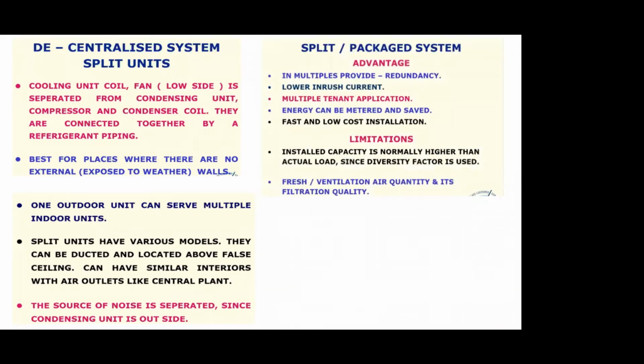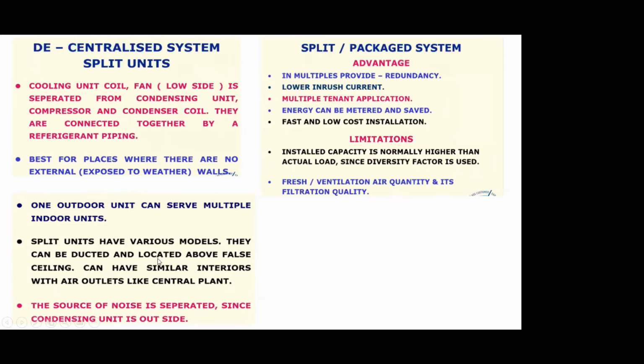Another issue with this kind of system is that you cannot specifically design the unit for your purpose. So typically, you cannot have the exact airflow that you want. You cannot have the exact depth of cooling coil you want. You cannot have the exact temperature of refrigerant or cooling media you want. So there are some catalog models, standard models. So the best fit model, you tend to pick it up, right? So, if you can read through it, one outdoor unit can serve multiple indoor units.